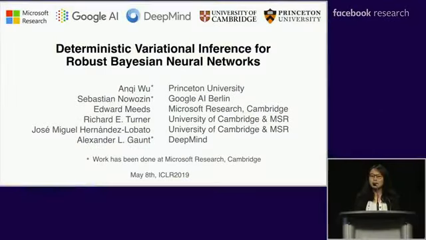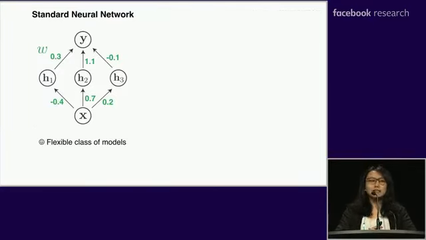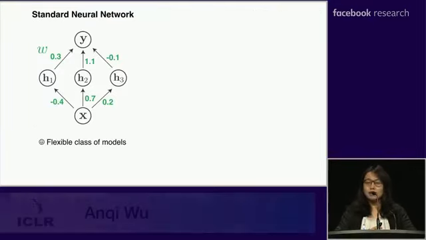Hello, everyone. My name is Anqi Wu. Today, I'm excited to talk about this work on deterministic variational inference for a robust Bayesian neural network. First, let me briefly talk about why we care about Bayesian neural networks.